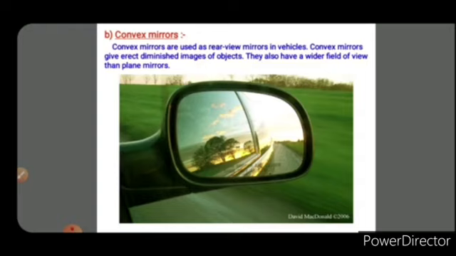Now, convex mirrors. Convex mirrors are used as rear view mirrors in vehicles. Convex mirrors give erect, diminished images of the objects. They also have a wider field of view than plane mirrors. Convex mirrors are preferred because they always give an erect, diminished image, and they have a wider field of view as they are curved outwards. This enables the driver to view a much larger area than would be possible with a plane mirror. So this is about the uses of spherical mirrors.